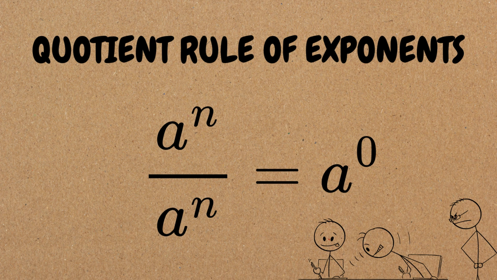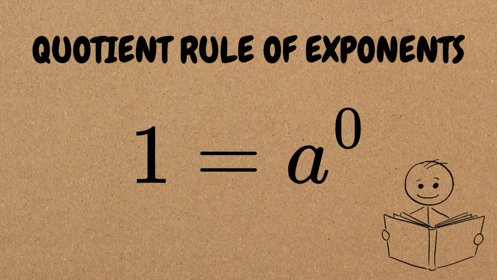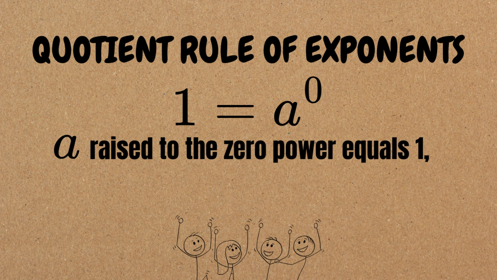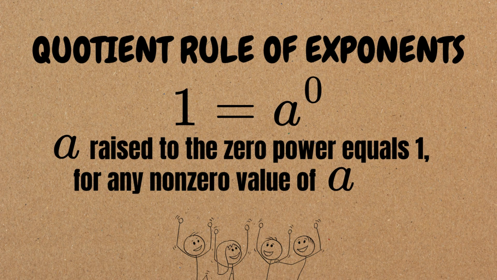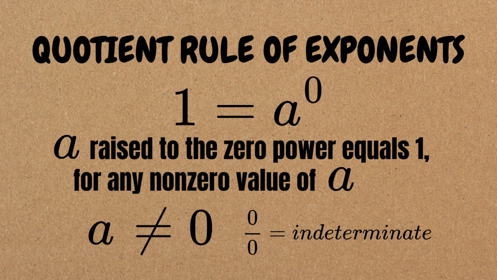What about the left side? Any non-zero number divided by itself is 1, so 1 equals a raised to the 0 power. Therefore, a raised to the 0 power equals 1 for any non-zero value of a. The base must be non-zero because 0 divided by 0 is indeterminate.